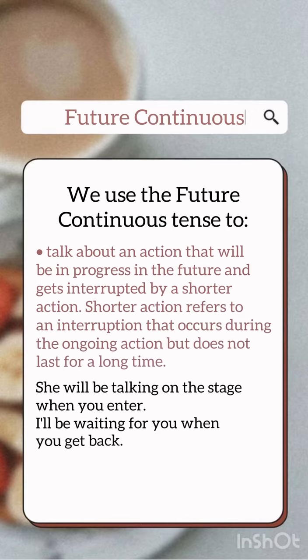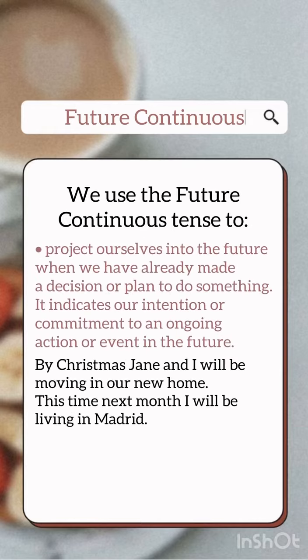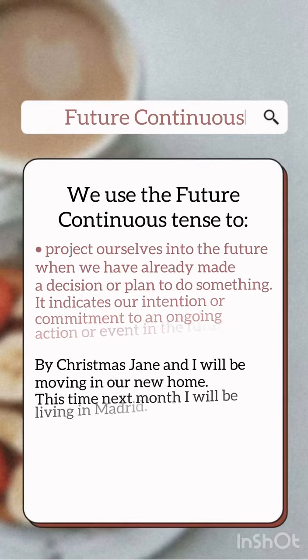Talk about an action that will be in progress in the future and gets interrupted by a shorter action. Shorter action refers to an interruption that occurs during the ongoing action but does not last for a long time. Project ourselves into the future when we have already made a decision or plan to do something. It indicates our intention or commitment to an ongoing action or event in the future.